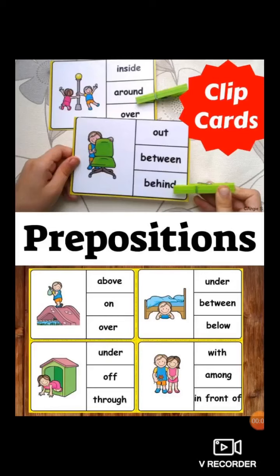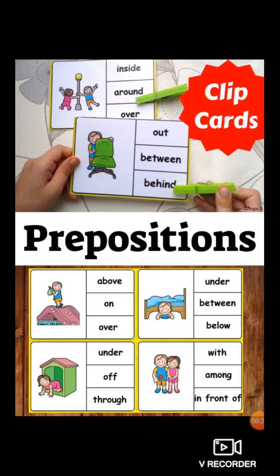Yes, students. Now next is preposition. What do you mean by preposition? A preposition connects a noun to the rest of the sentence. So preposition tells the position of another word. Examples of prepositions are given here: above, on, over. The boy is over the bridge.